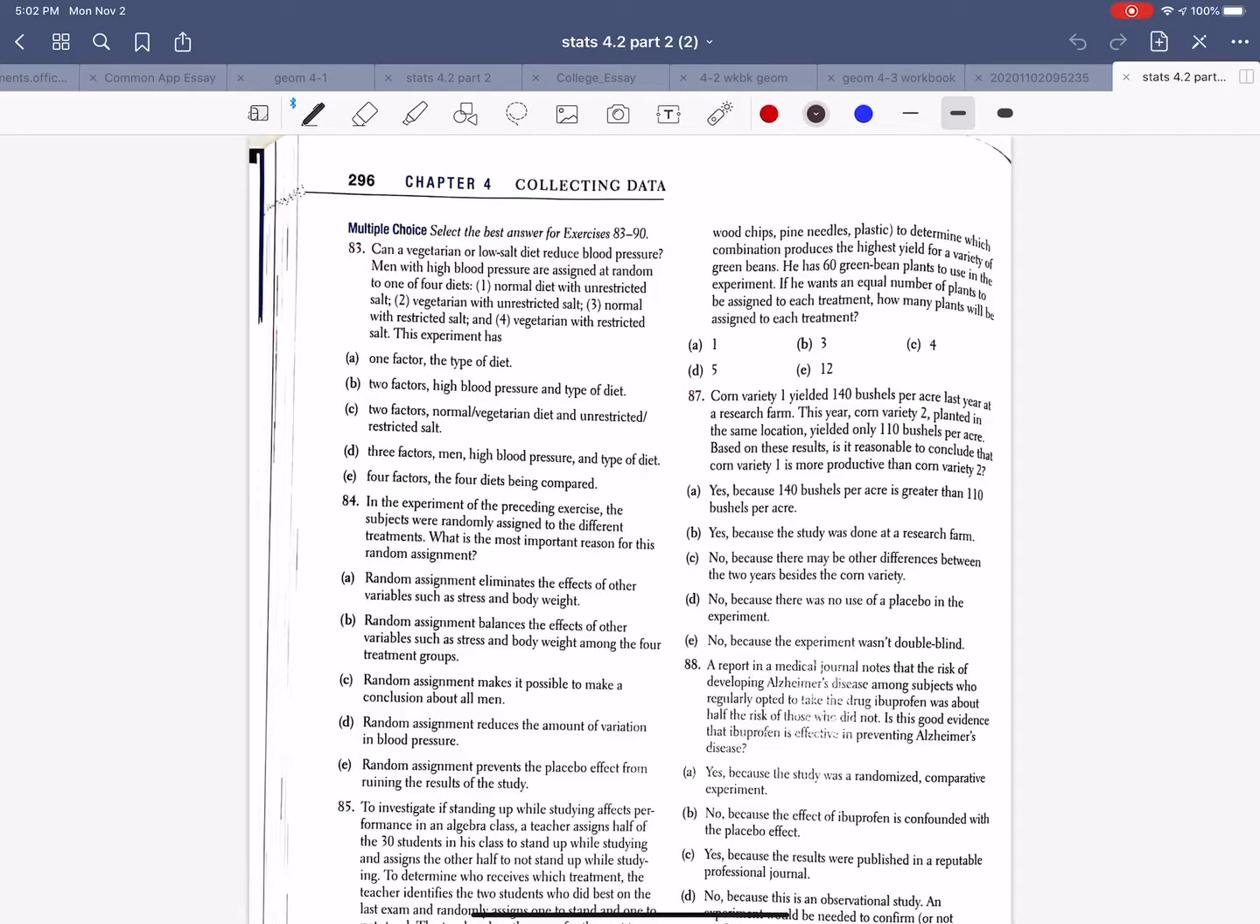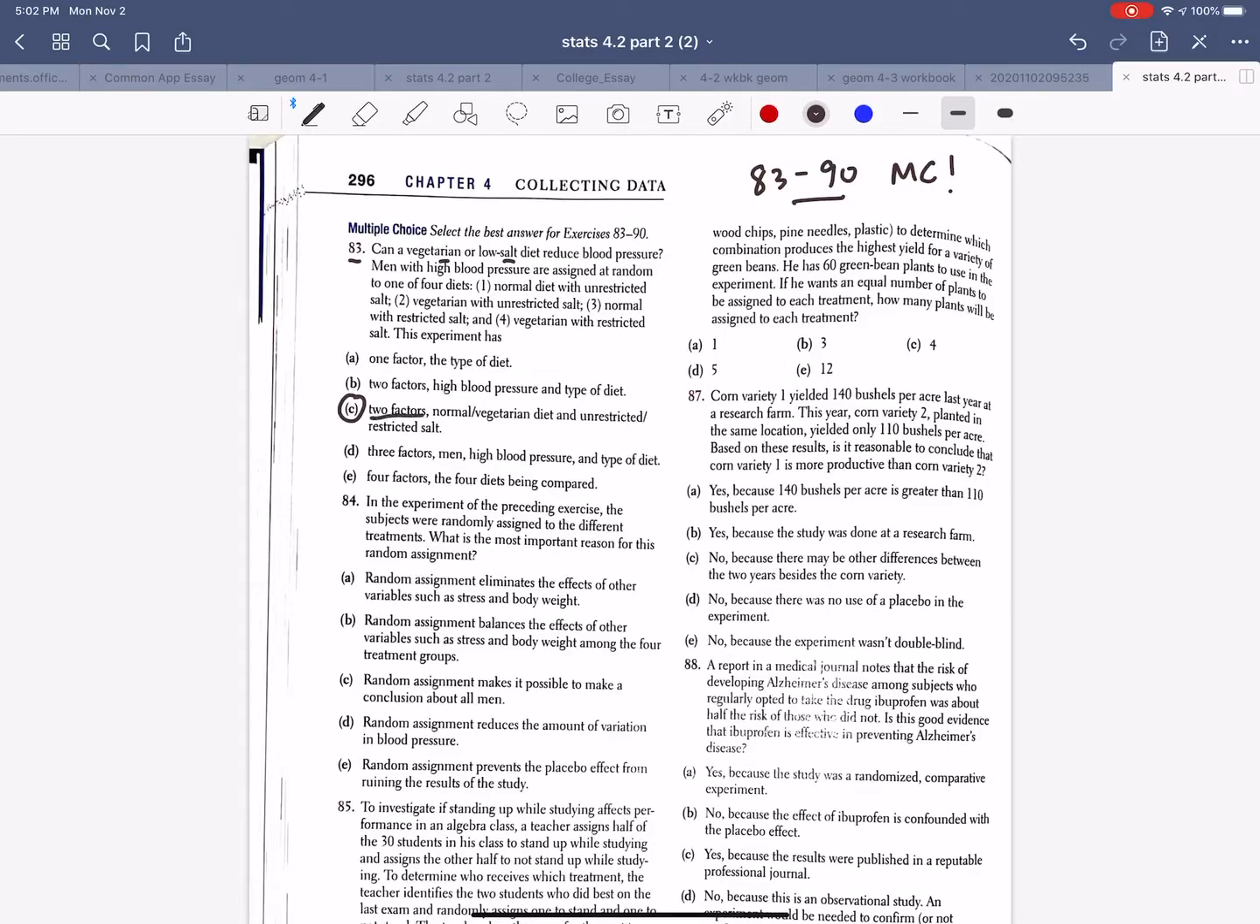Hey guys, we're going to do 83 to 90 multiple choice. Let's do it. So question 83 talks about vegetarian or low salt diet. Now, you saw the answer in the back of the book was C. So I'm here to give you a little bit of clarification here.